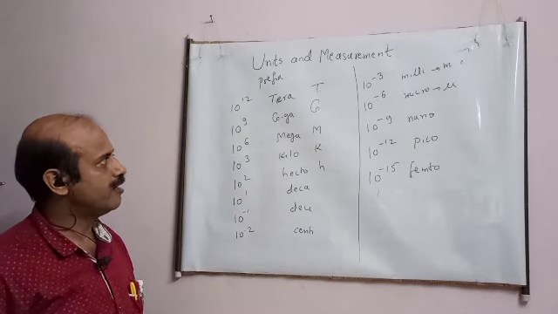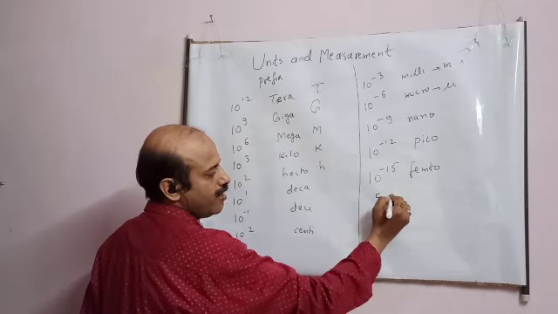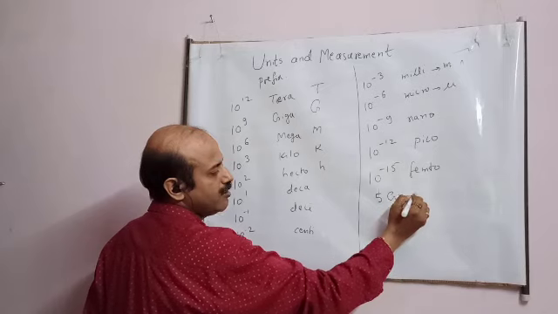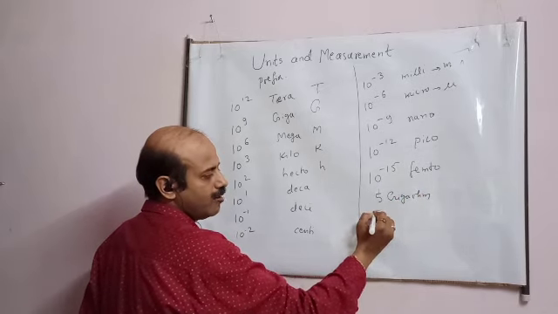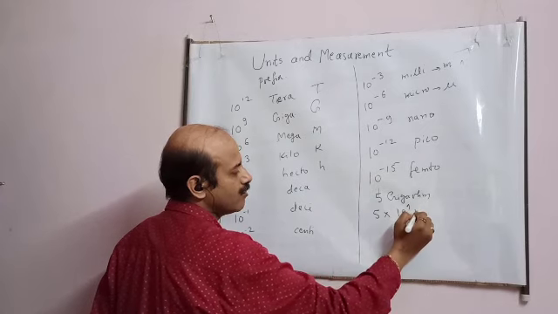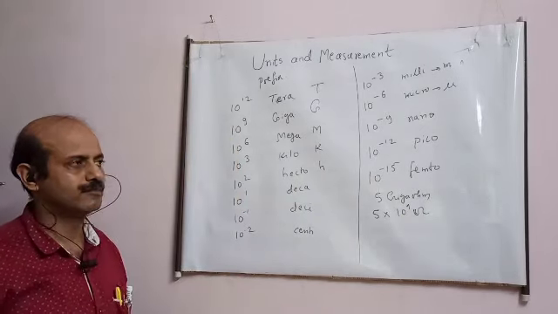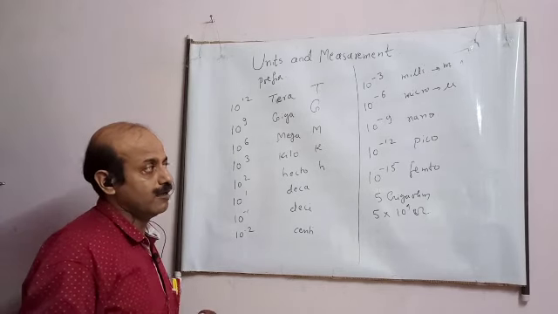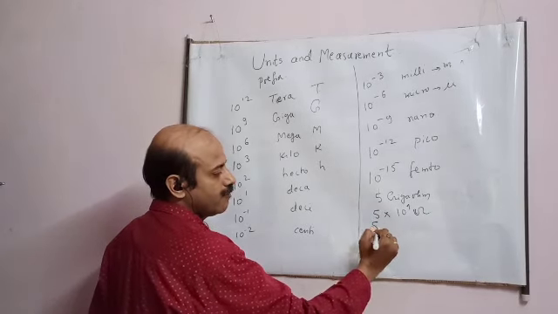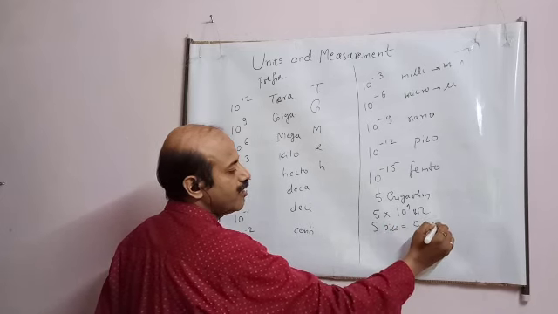For example, student, if I write 5 giga ohm, it will mean 5 into 10 raised to 9 ohm. If I write 5 pico, it will mean 5 into 10 raised to minus 12.